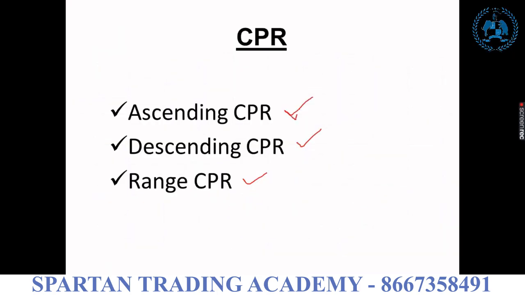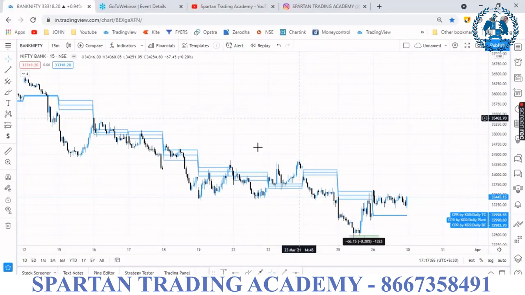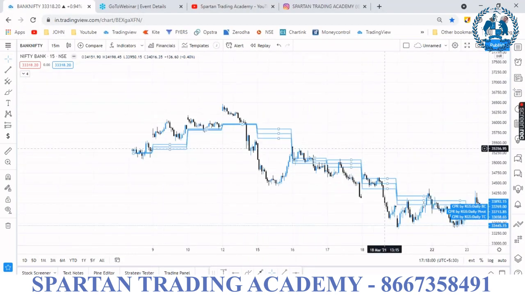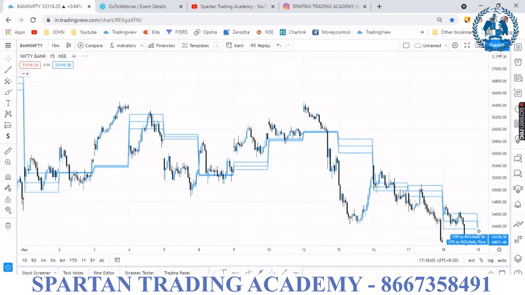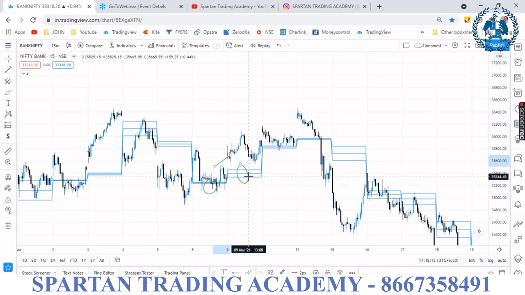Okay, in a CPR, the first part is ascending CPR. What do you mean by ascending? It is like steps. You can see here the previous lines and the current lines. You can just watch, it's like steps. The three lines created above yesterday's range mean it is an ascending CPR.